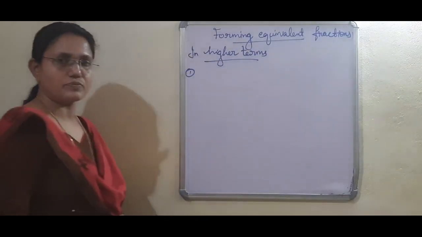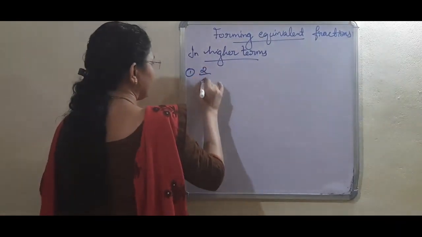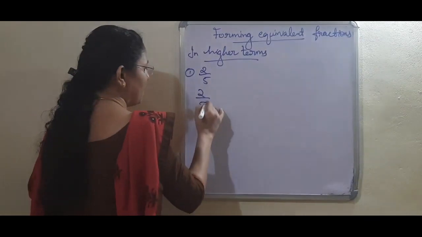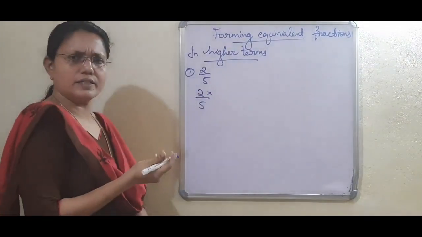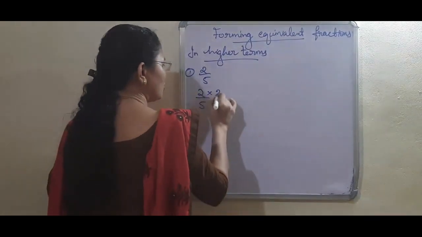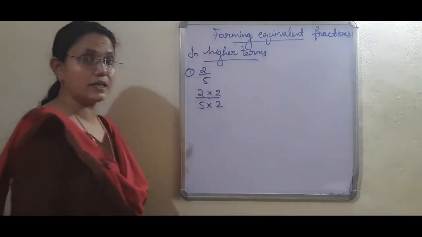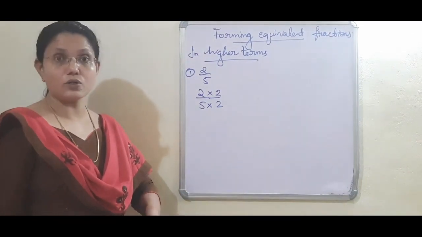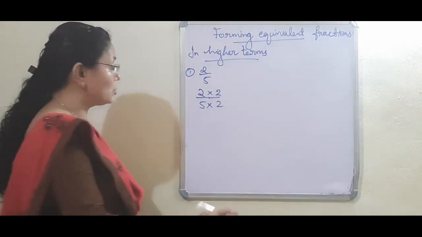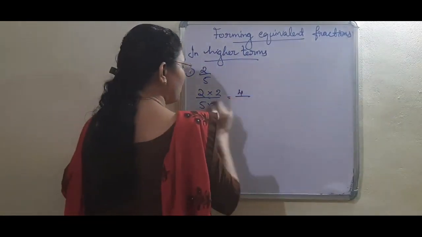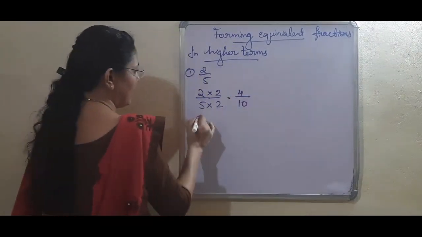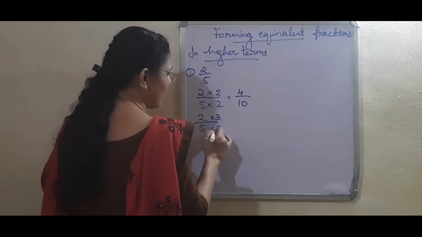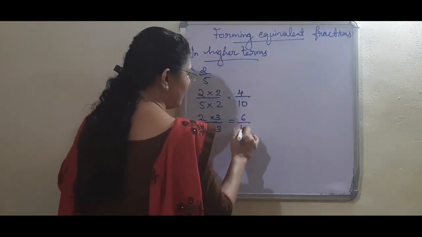First one, 2 by 5. If we need to find three equivalent fractions of 2 by 5, multiply with any number other than 1. Okay, 2 into 2. But one condition is that when you multiply the numerator by 2, the denominator also you should multiply by 2 itself. 2 2s are 4, 5 2s are 10. Similarly, 2 by 5, next I am multiplying with 3, here also multiplying with 3. That is 6 by 15.